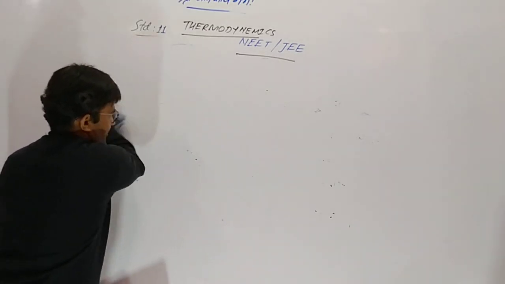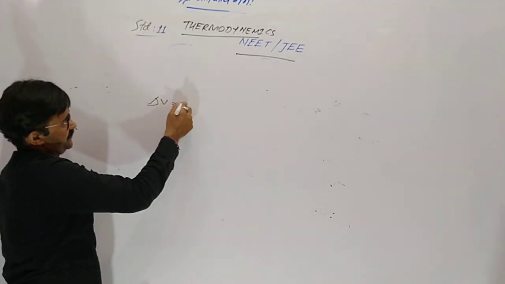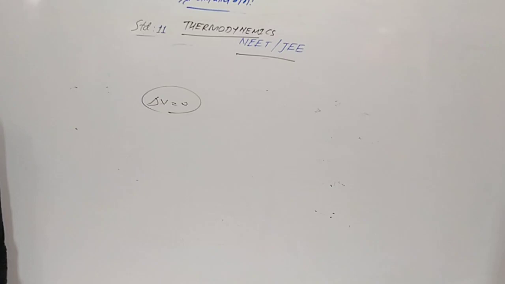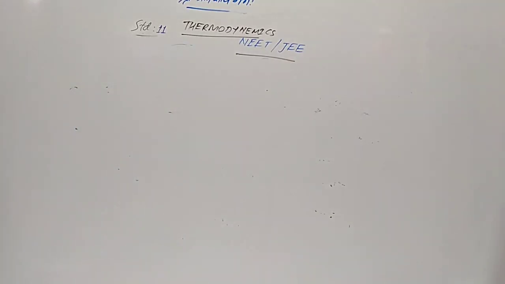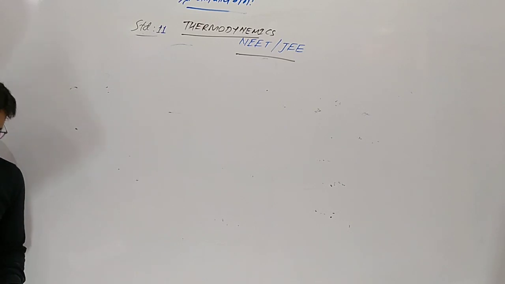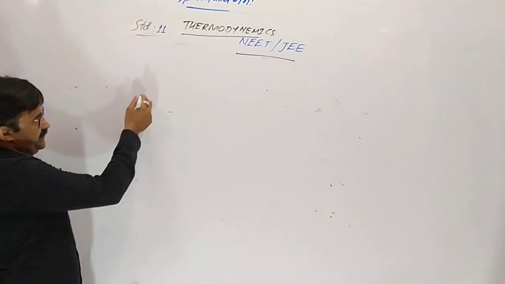That is called isothermal process. Whenever volume is constant, it is called isochoric reaction. Now, identify the intensive property.